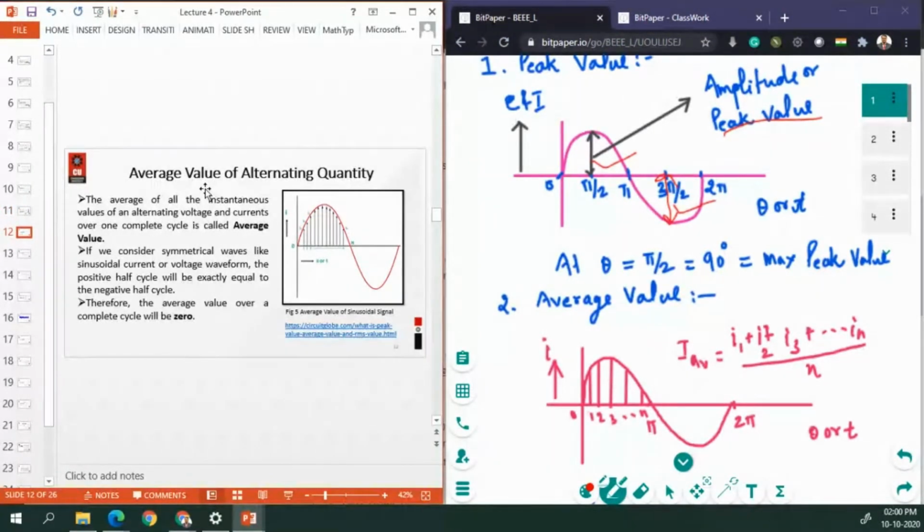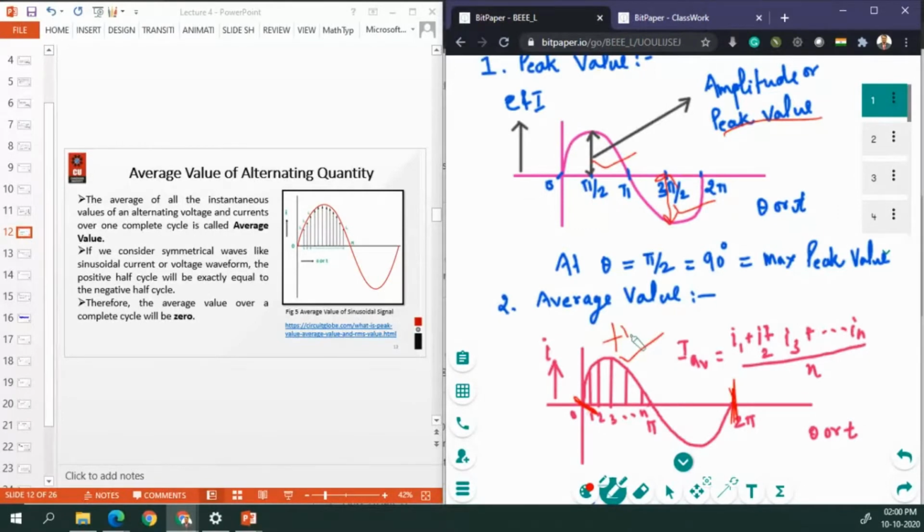average value. What do we mean by average value? I have represented this signal starting from the 0 position to the 2 pi position. A complete cycle is given for the alternating signal. To find the average value, we have to consider the complete cycle.